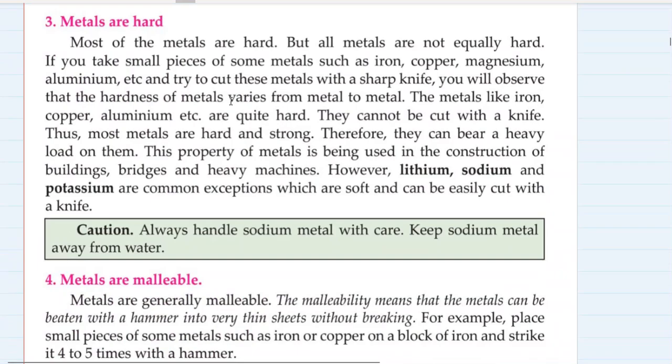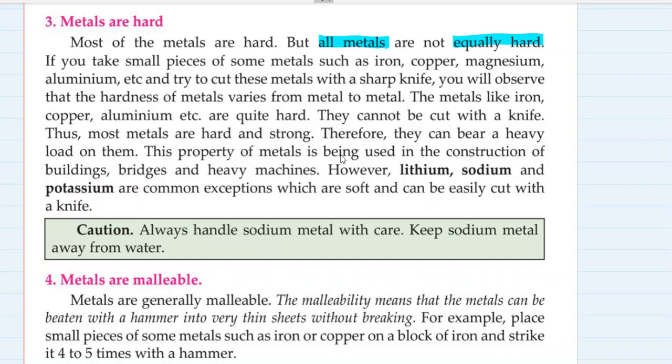Third property of metal, they are hard. Generally, metals are hard, but not all metals are equally hard. If you take small pieces of metals like iron, copper, magnesium, aluminum and try to cut them with a sharp knife, you will observe that hardness varies from metal to metal. Metals like iron, copper, aluminum are quite hard and cannot be cut with a knife. Thus, most metals are hard and strong. Therefore, they can bear a heavy load.